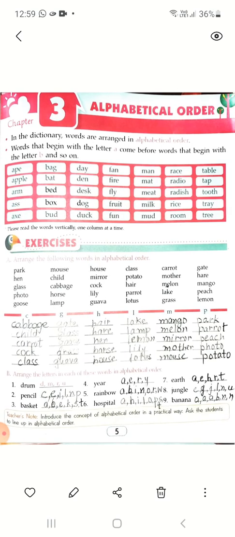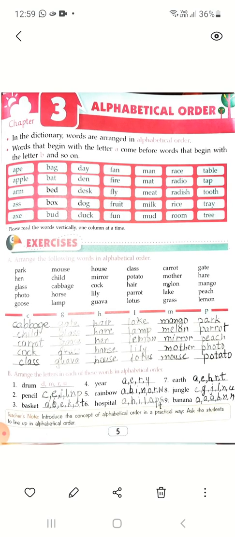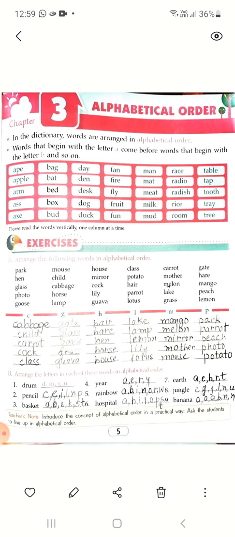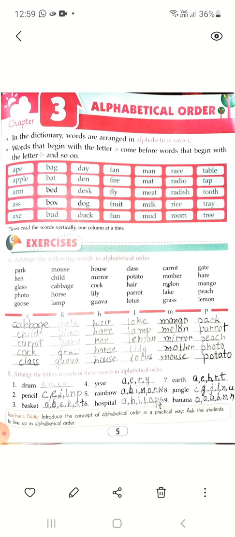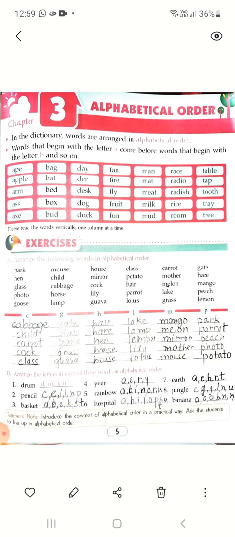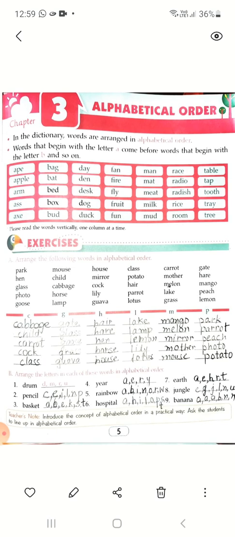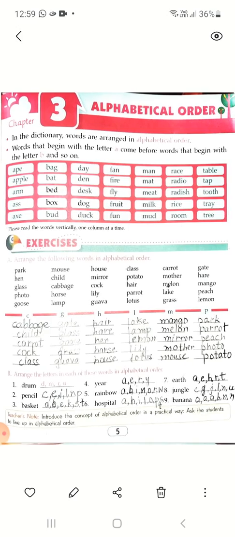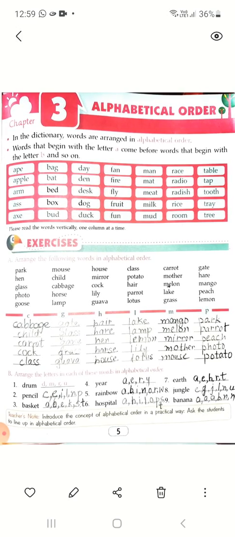First, C: cabbage. C-A-B-B-A-G-E. Now you have to choose all the C-letter words: child, carrot, cock, class. After cabbage, the word carrot will come, and after carrot, the word child will come. And after that, you will write class, then cock. You will write accordingly.